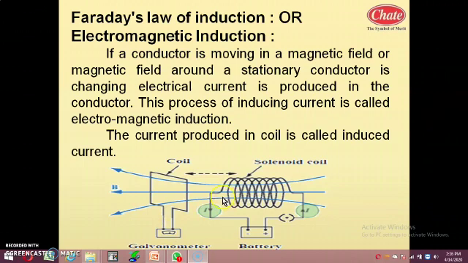In Fleming's left hand rule, we have studied that if we place a current carrying conductor in a magnetic field, then there is a force acting on the conductor. On this, the scientists thought there is some relation between the current carrying conductor, magnetic field and the force.